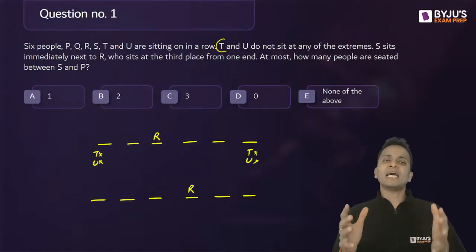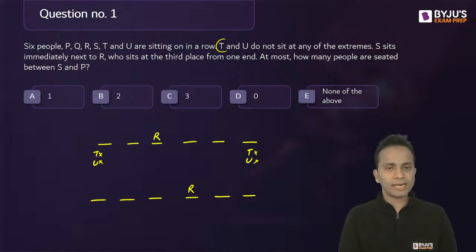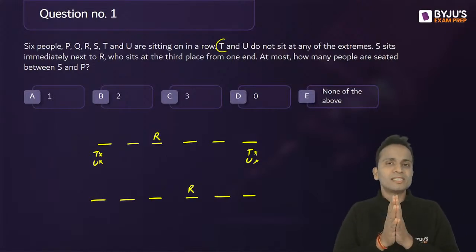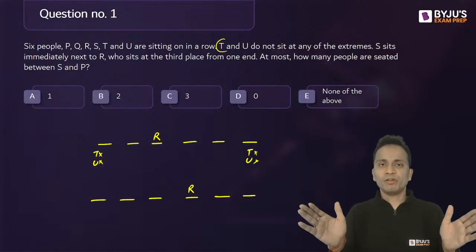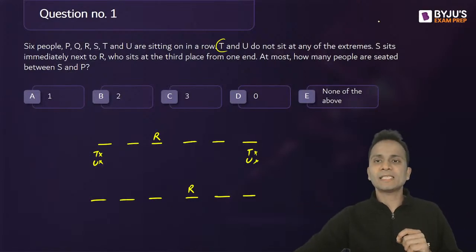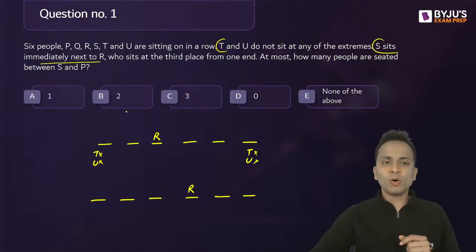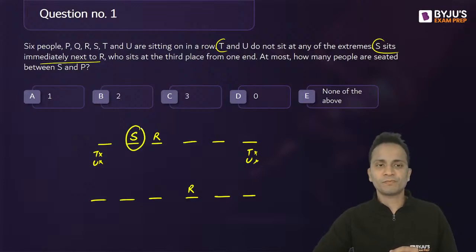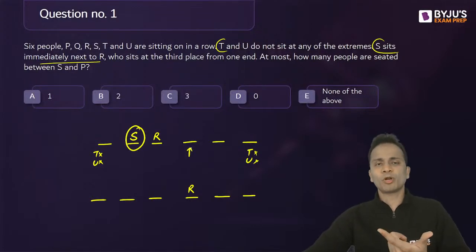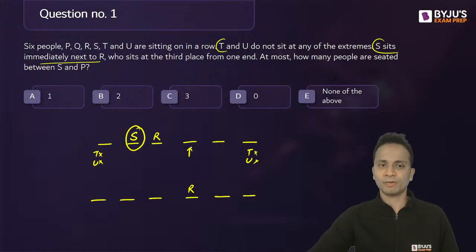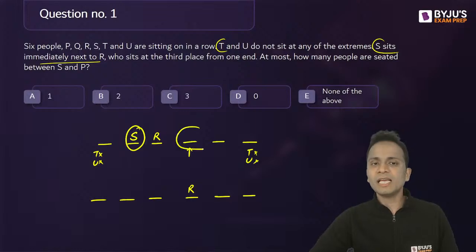S और P के बीच में ज्यादा से ज्यादा कितने लोग हो सकते हैं, राइट? ओके, नाउ S और P के बीच में मुझे नंबर ऑफ पीपल इंक्रीज करने हैं, सो आई ट्राई टू मेक देम सिट as away as possible from each other. Okay, now S sits immediate next to R. So in the first case, I'll make S sit at this chair instead of this chair. अगर मैं यहाँ पे बिठाता हूँ तो S somewhere middle में होगा, so problem होगी, इनके बीच का distance increase नहीं कर पाऊंगा. Okay, now T and U cannot sit at extremes, so I'll make T and U sit at